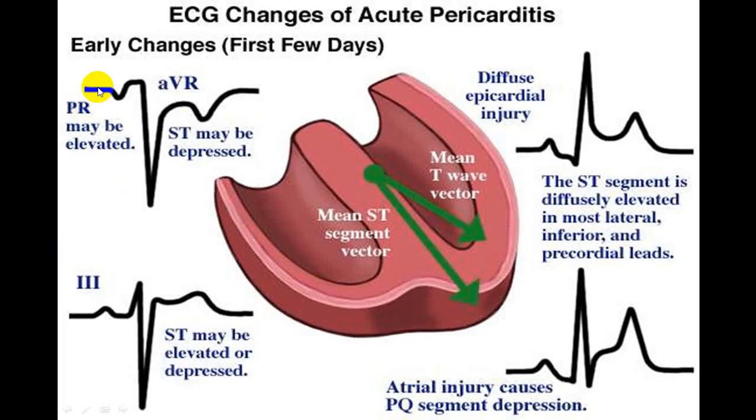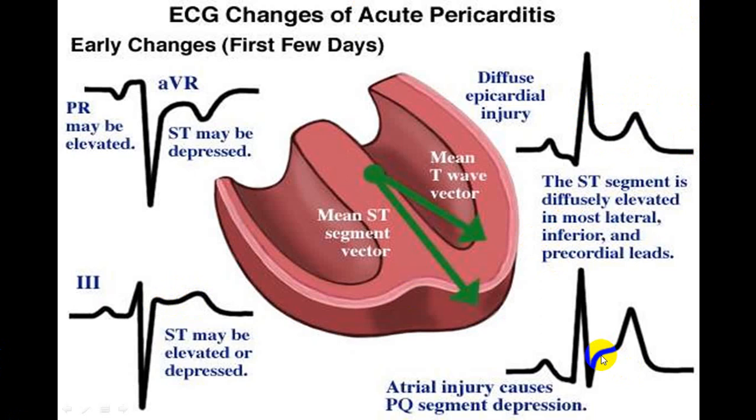Now if you see in AVR, this is the PR segment. This PR segment will be either elevated or depressed. And along with that, you will have an ST depression with T wave inversion. While in lead 2, lead 3, you will have an ST elevation. You can see here, ST elevation or sometimes ST depression, but it will be with concavity. You can see here, concavity.